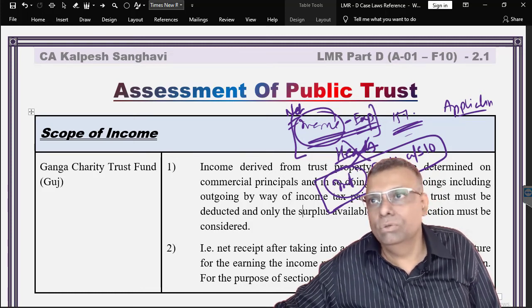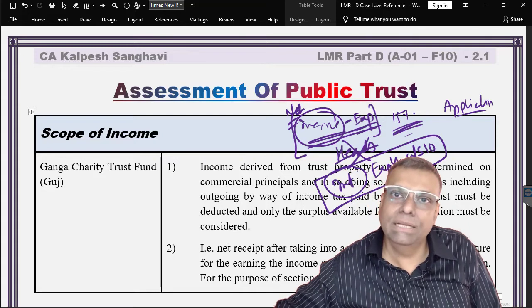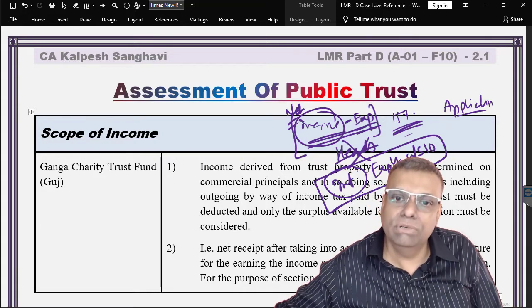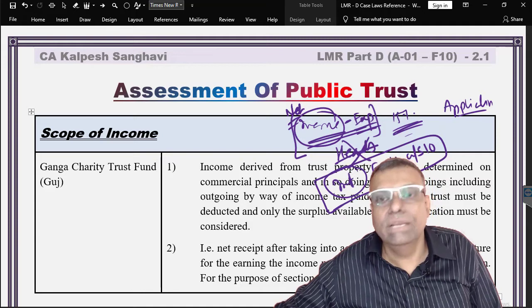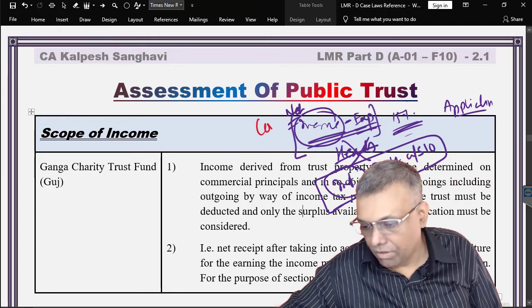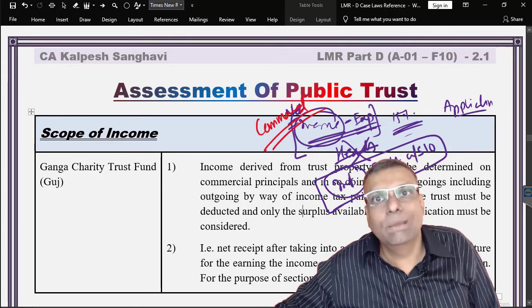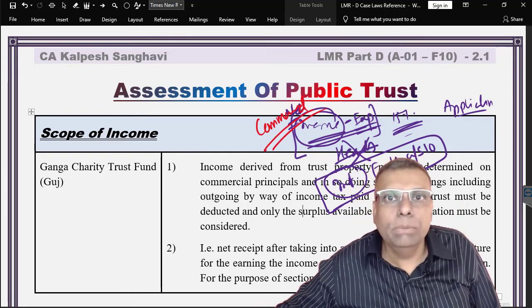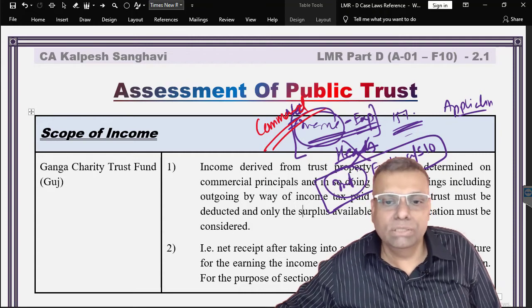You may say that it is exempt, but that is basically exemption with respect to the heads of income. Here it is not that. Here the income means a commercial income. This is how the courts have always explained. The income computation here would mean that it has to be done in a commercial manner, like how the common man will understand, and accordingly the computation is to be carried out.